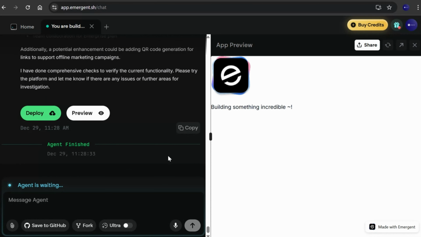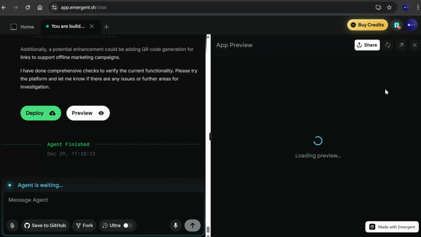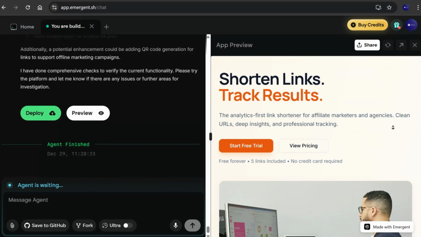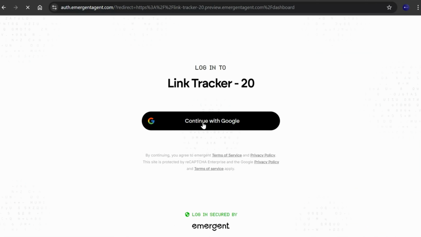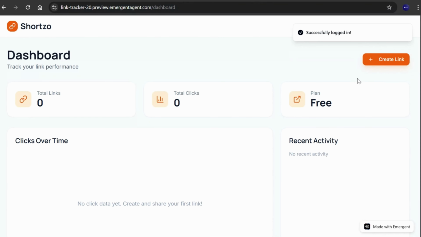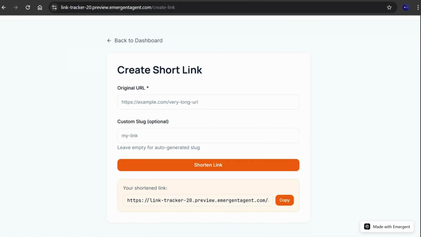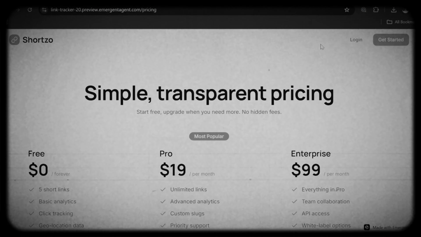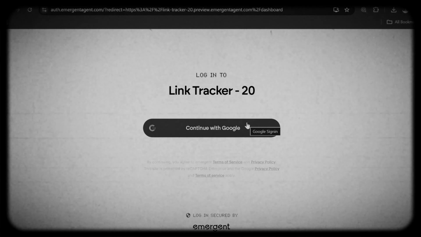A few moments later, the agent finishes testing and the app is ready. You can open it in a new tab and start using it right away. In my case, Emergent returned a complete full-stack app with the exact color theme I mentioned and a clean, well-structured interface. I signed in using Google, and the app worked exactly as expected. It's a link tracker that lets you shorten affiliate links and see analytics like clicks and performance in one place. And that's the result, a properly built, functional app generated end-to-end using Emergent AI.